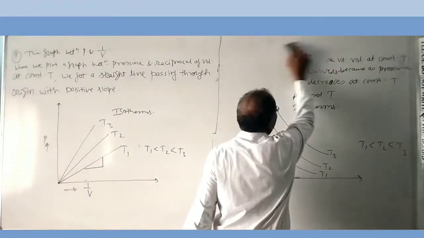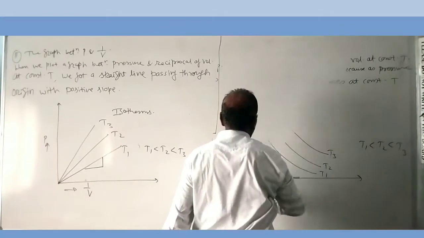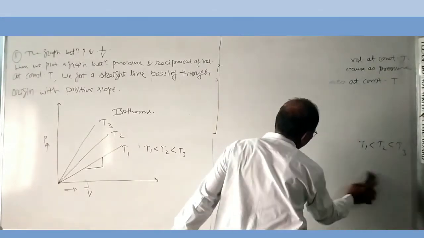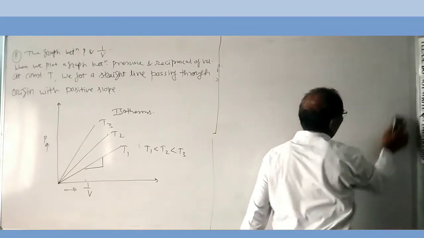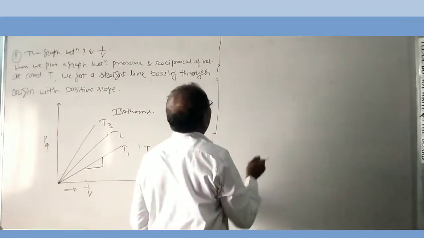Then the third graph is when we plot a graph between the product of pressure and volume versus pressure.